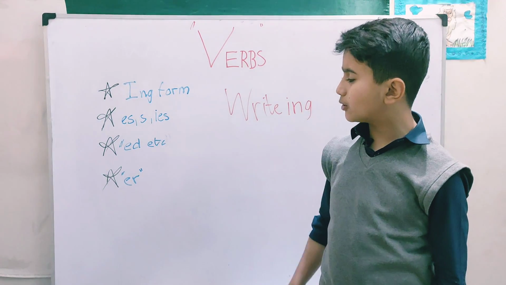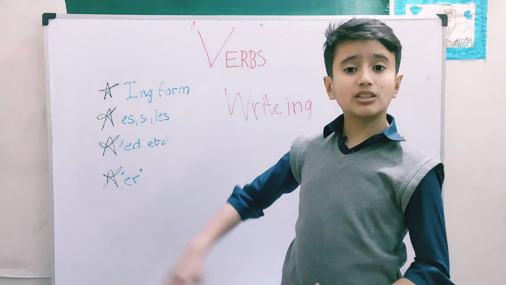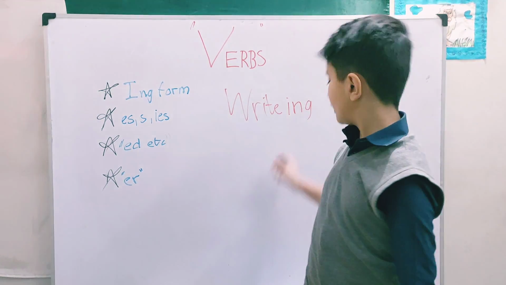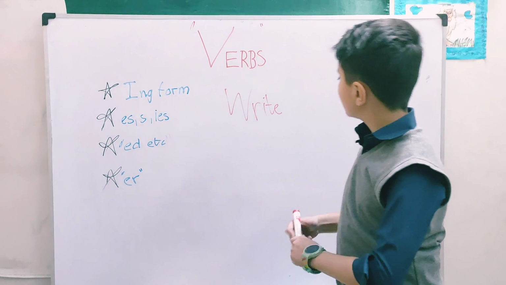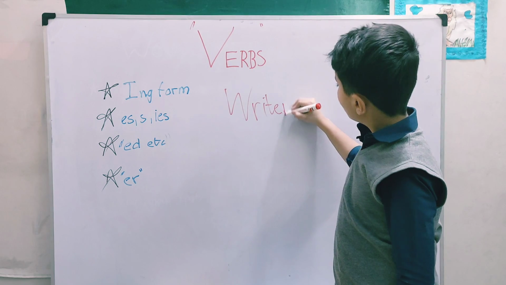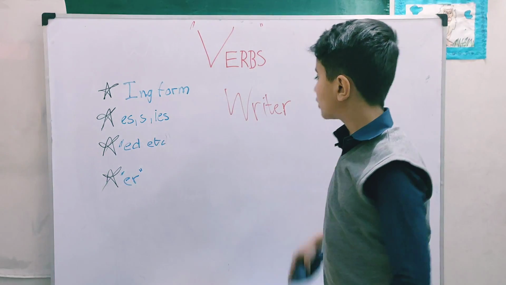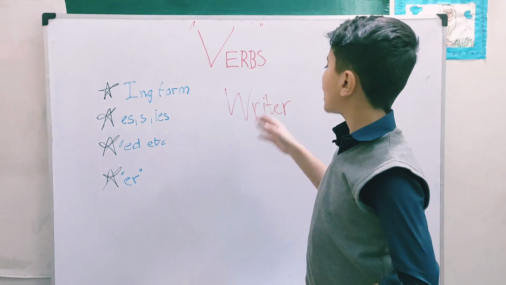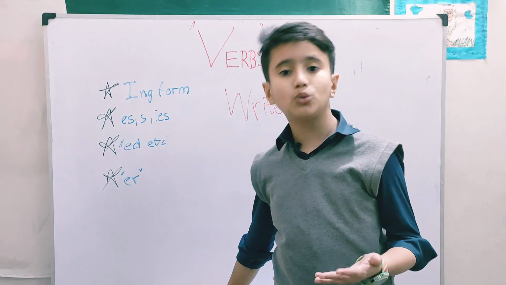Now first of all, let's get into er. Er actually is an addition. It's a word that you add in the end. Like for example, we said ing in the end, so instead now we will write er. Now there is already an e, so we will not add another e. We will just directly put an r. So he is a writer. Writer shows the person whose job it is, or who's doing the thing.